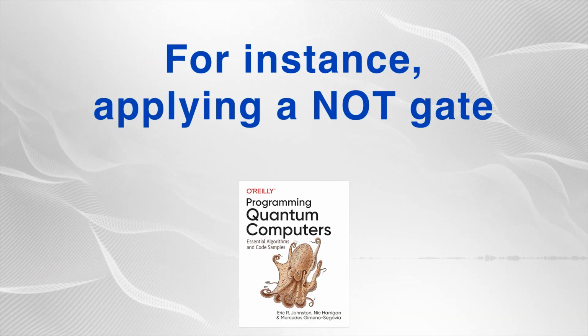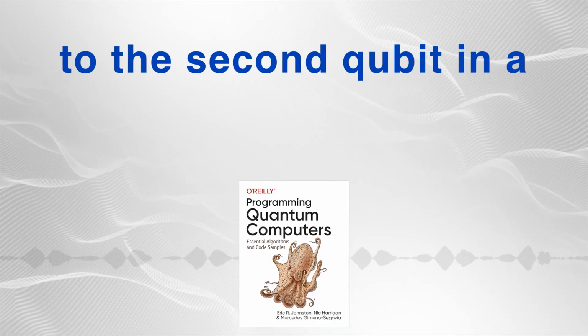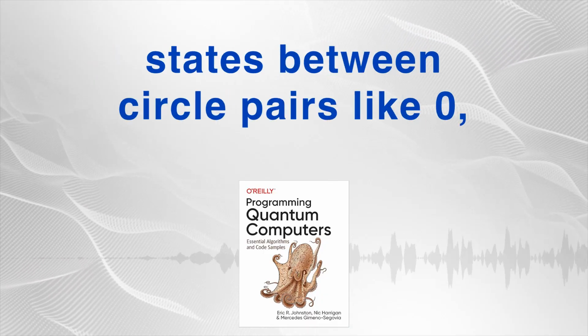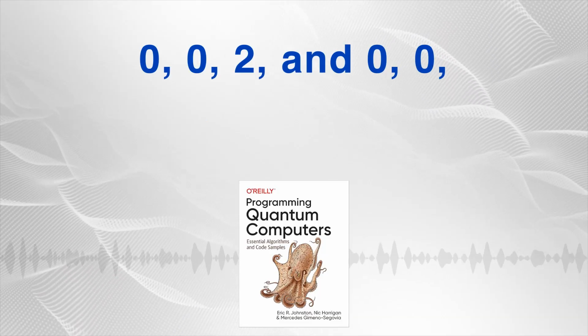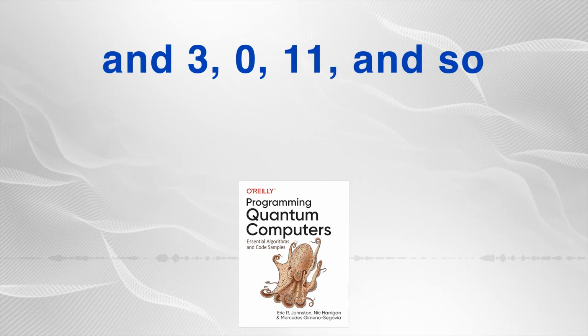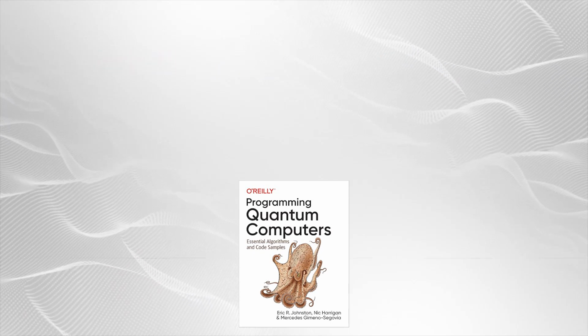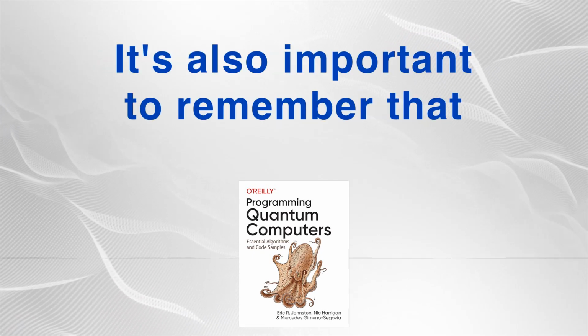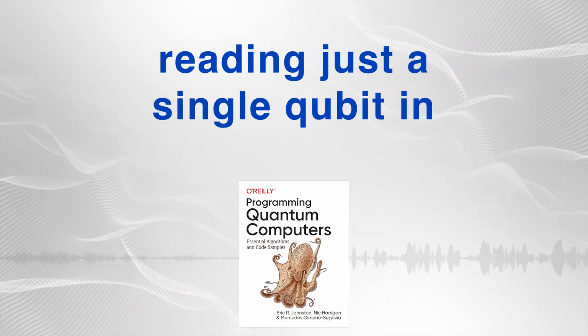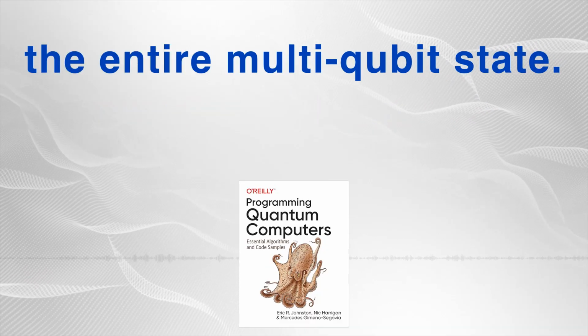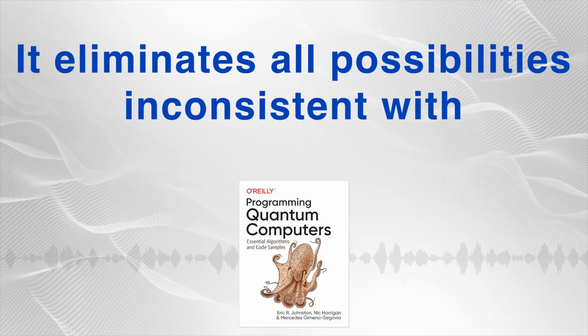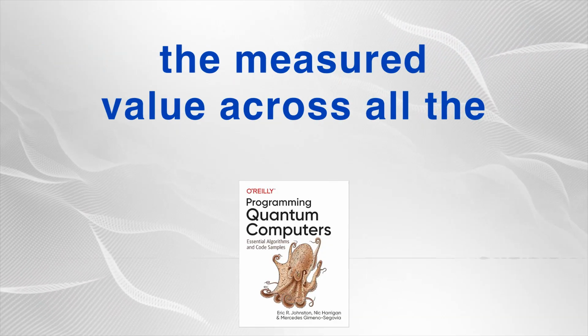For instance, applying a NOT gate to the second qubit in a 3-qubit system would swap the states between circle pairs like 000 and 010, and between 100 and 110, 001 and 011, and so on. I see. And what about reading a single qubit? It's also important to remember that reading just a single qubit in a multi-qubit register will collapse the entire multi-qubit state. It eliminates all possibilities inconsistent with the measured value across all the circles.